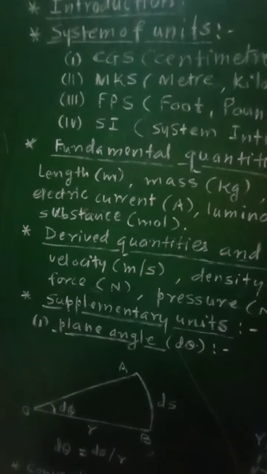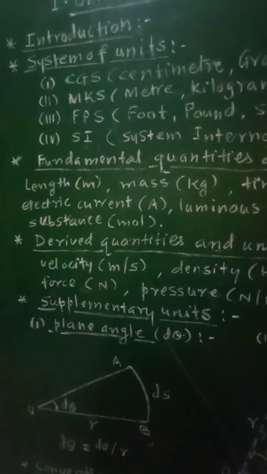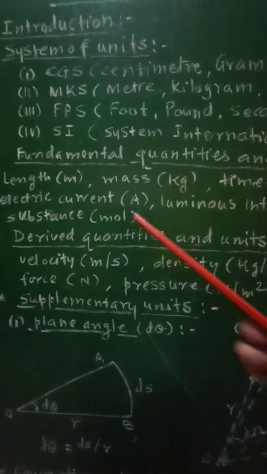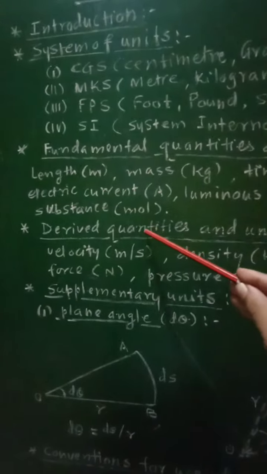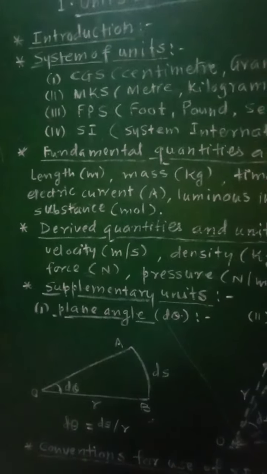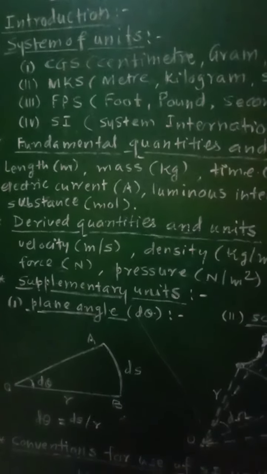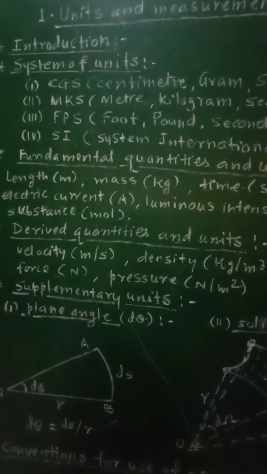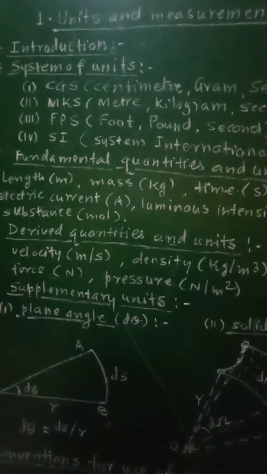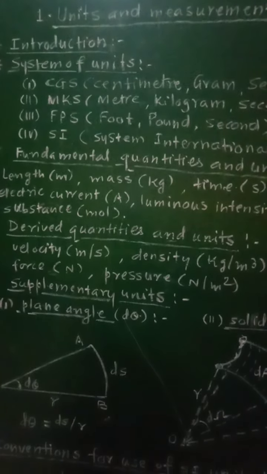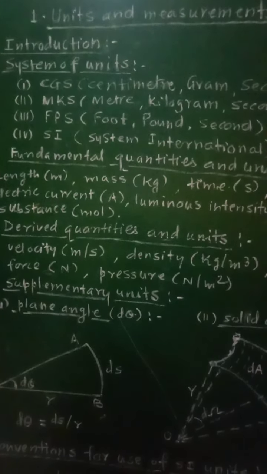So second type of the physical quantities is derived physical quantities, that is derived quantities and their units. Now what are these derived physical quantities? The physical quantities which depend on some or all of the 7 fundamental quantities for their measurements are called as derived physical quantities.